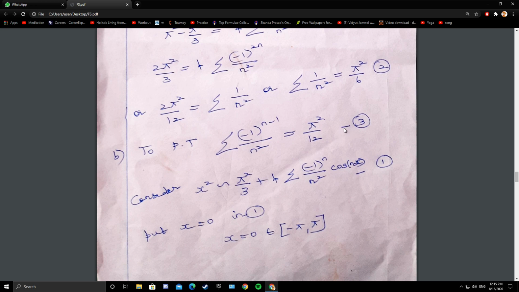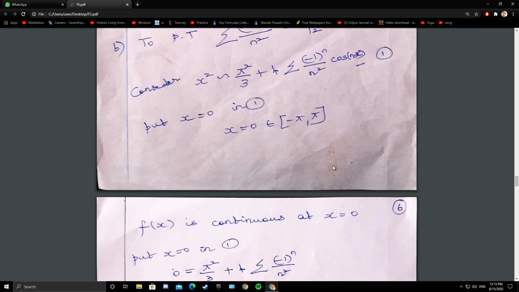So compare these two. We have to compare the series part. Whenever you have to prove something or deduce something, take the Fourier expansion as 1, and whatever you have to prove, take it as some equation. Compare the summation part. So at x equals 0, you have to eliminate the cosine term. At x equals 0, cos 0 is 1.